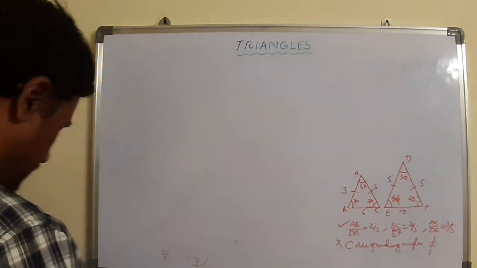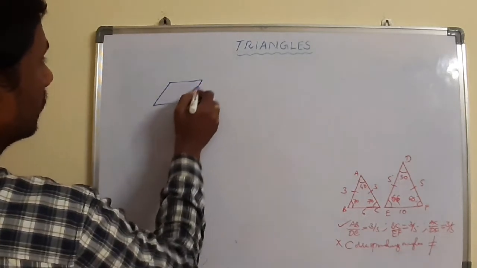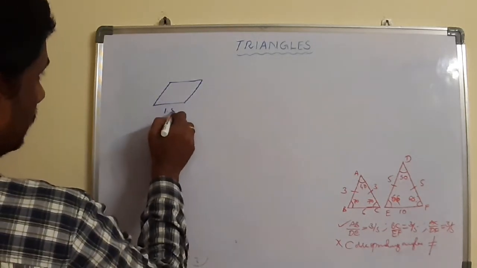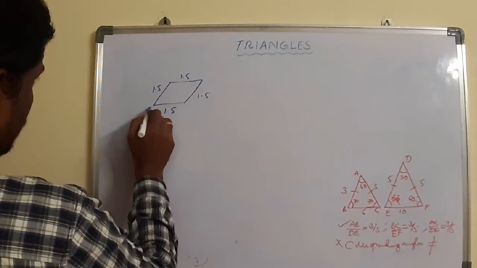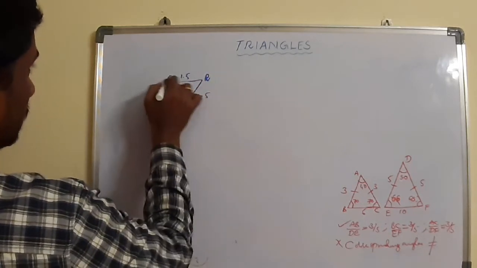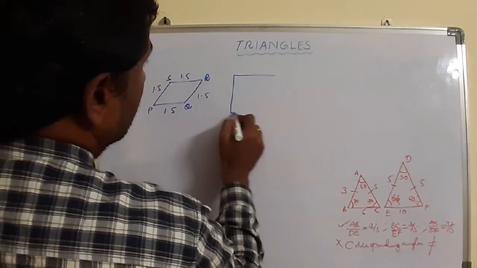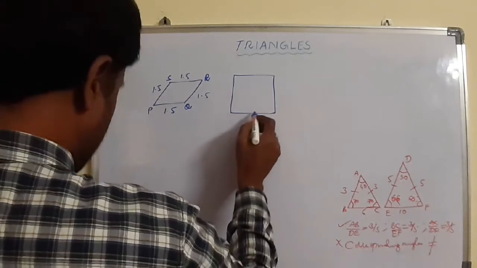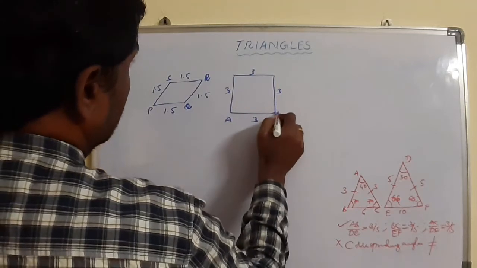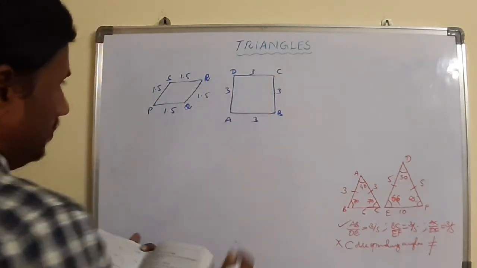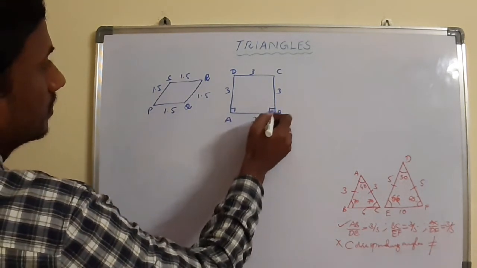One they have given as a rhombus with sides 1.5, 1.5, 1.5, 1.5, named PQRS, and the second one they have given as a square with side 3 centimeters, named ABCD. Directly you can say that because it is a square, all angles are 90.